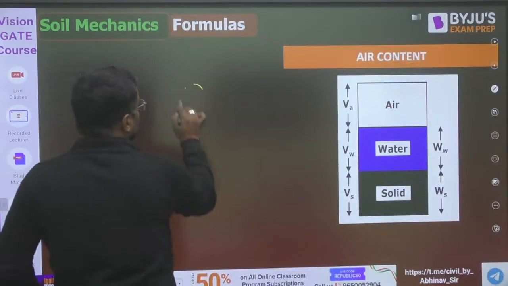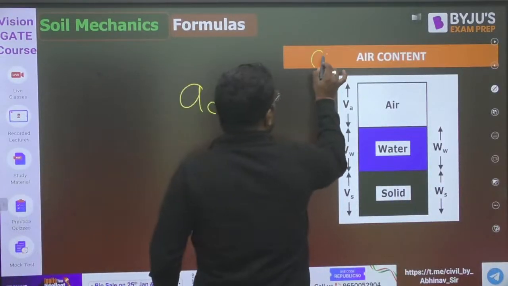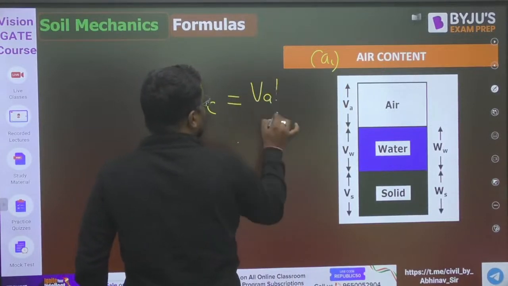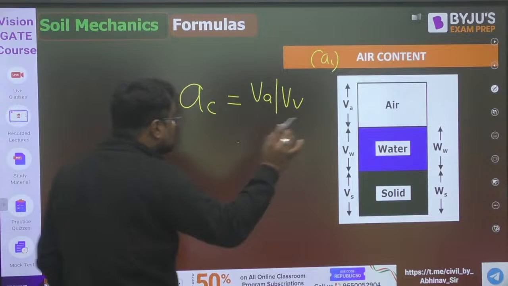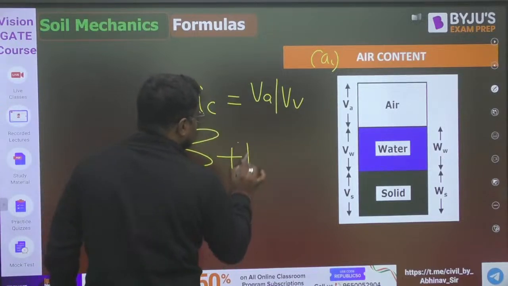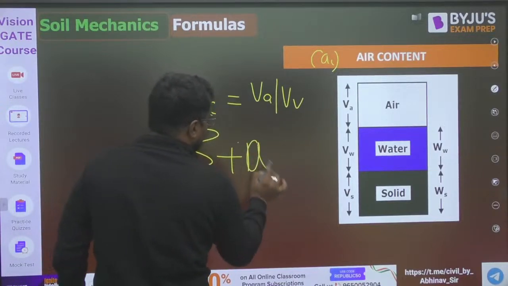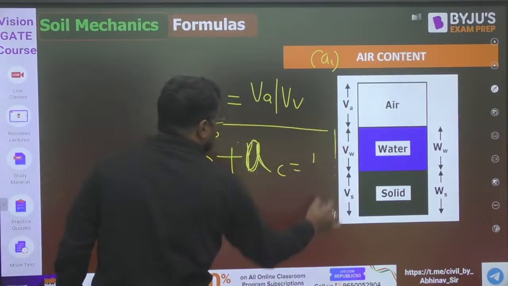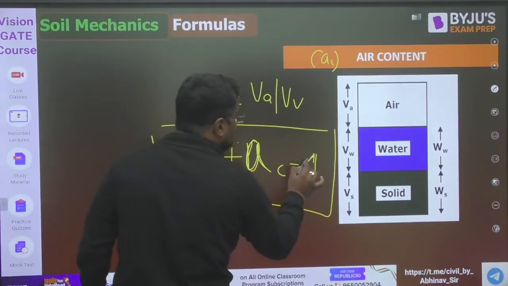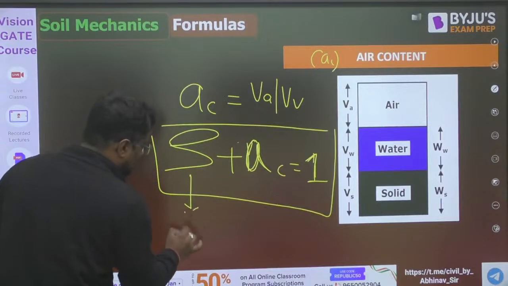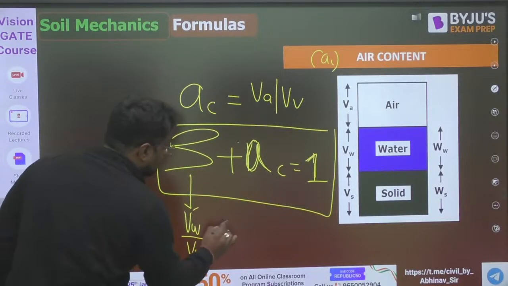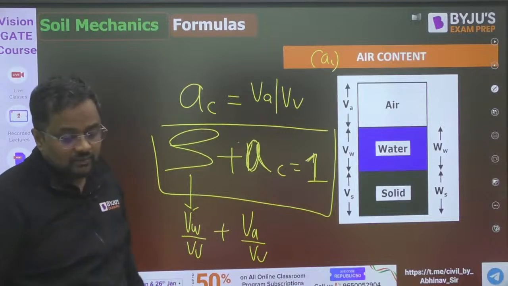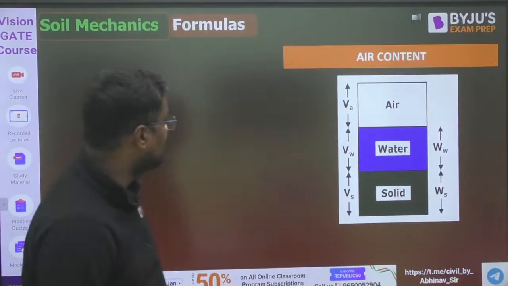Air content, AC, is equal to volume of air by volume of void. Quickly tell me in the comment box, what is the value of S plus AC? Will it be 1? Because S is volume of water by volume of void, and air content is volume of air by volume of void, and with summation it will be volume of void by volume of void. That will be 1, guys.